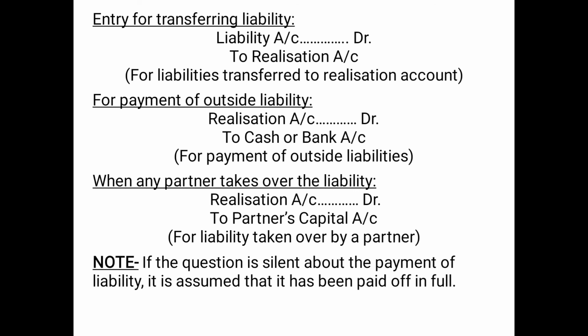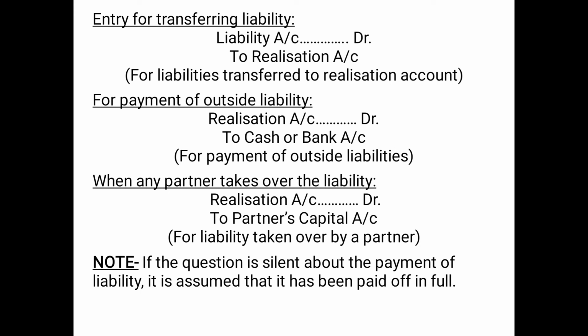Since liability carries a credit balance, it will be transferred on the credit side of realization account, and while transferring in an entry in the journal, it will carry an opposite balance, so liability account will be debited. And where are we transferring? We are transferring it to realization account. So therefore entry for transferring liability will be liability account debited to realization account.